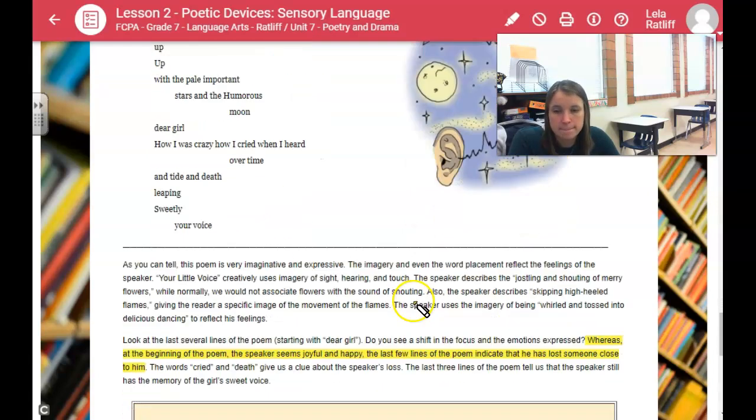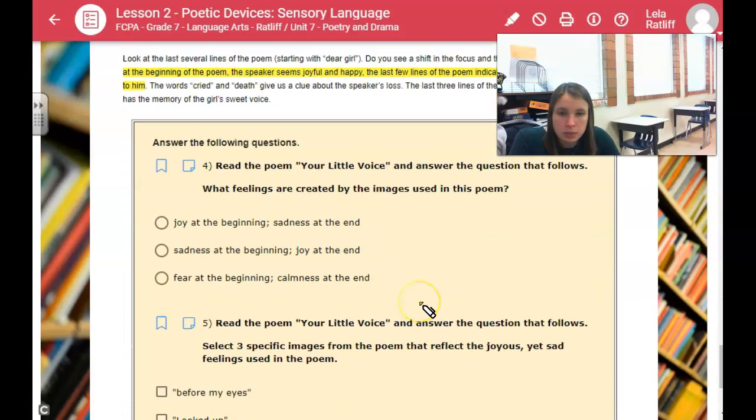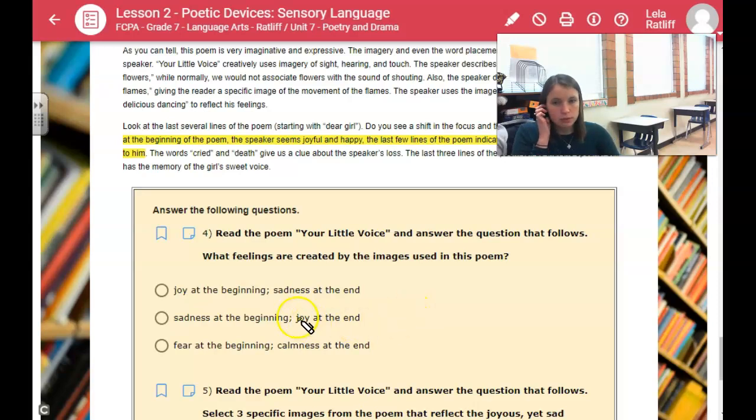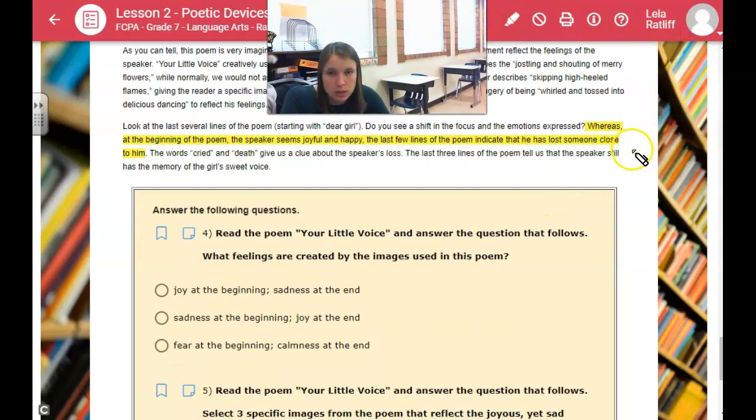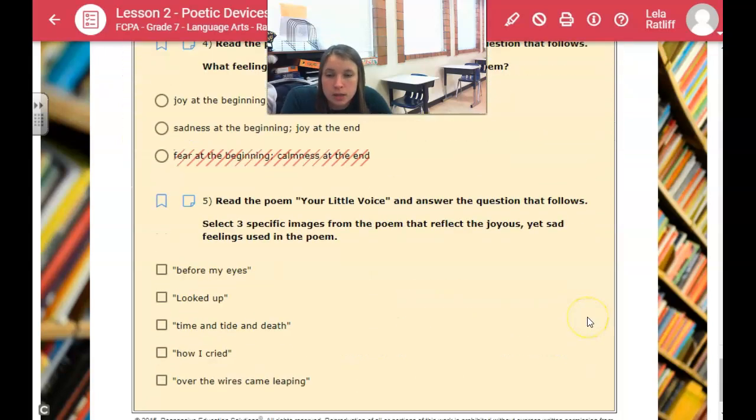All right, so it says read the poem and then answer the questions that follow. What feelings are created by the images used in this poem? So they give you a big hint right here in this line that I highlighted for you. So joy at the beginning, sadness at the end, sadness at the beginning, joy at the end, or fear at the beginning and calmness at the end. I'll eliminate this one. It's got to be one of these two. Just pause my video and read this sentence. They basically give you the answer. And then go on to number 5.